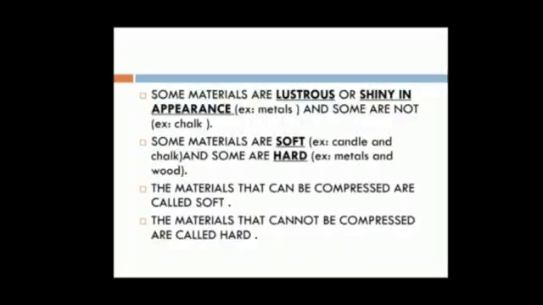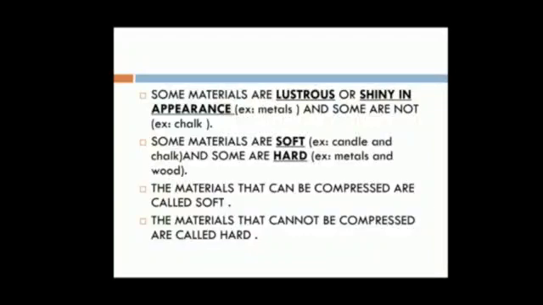Some materials are lustrous or shiny in appearance and some are not. This is a property of material. Lustrous means they have luster, they have shine. For example, metal and diamond are lustrous materials. And some materials are not lustrous. It means this material does not have any shine. It is dull in appearance. So they are called non-lustrous materials, and examples of non-lustrous materials are stone and wood.